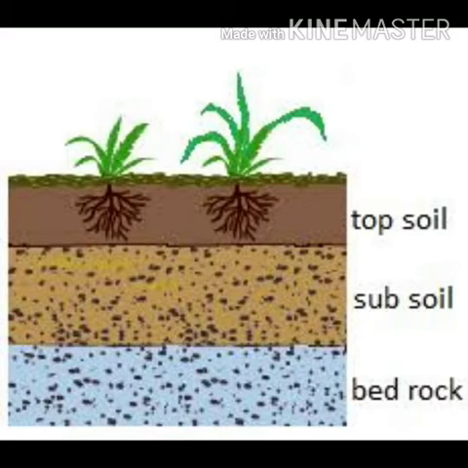It is the uppermost layer of soil and contains fine particles of sand, clay, humus, water and air. B is called the subsoil. It is the middle layer of soil present below the topsoil and contains broken pieces of rocks.